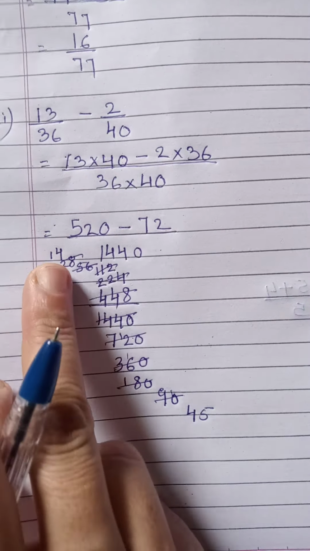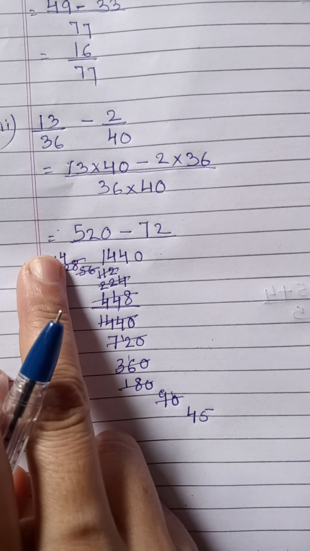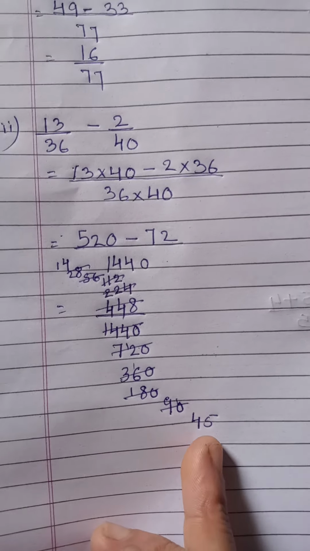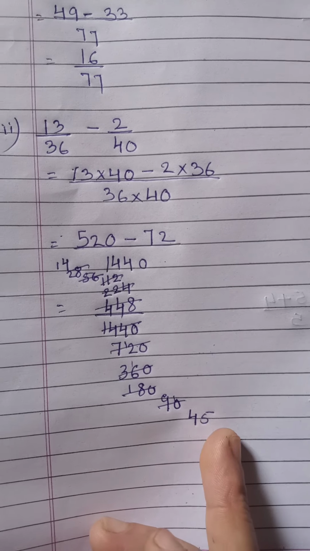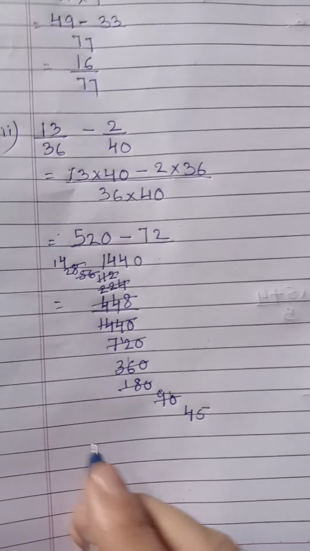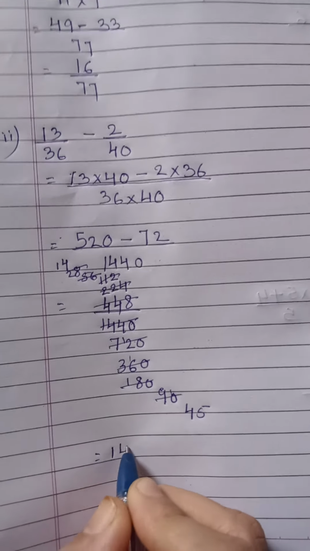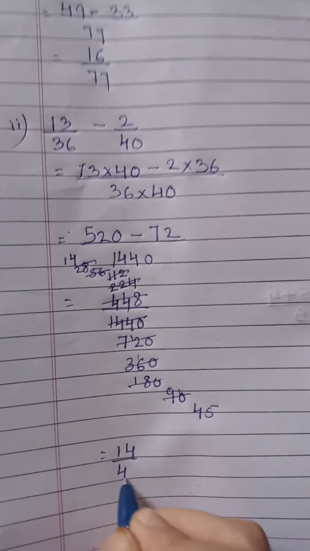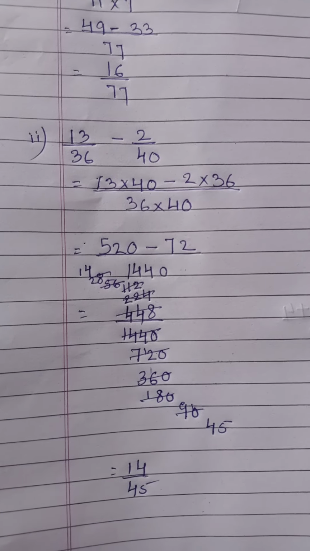Now we cannot divide it by 2 because here is 4 and here is 5. So 5 will not divide by 2. It means the answer is 14 upon 45. This is your answer. Is that clear to you all?